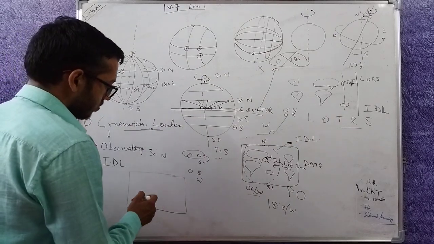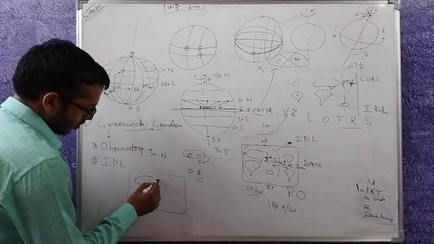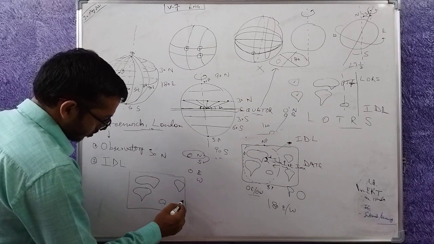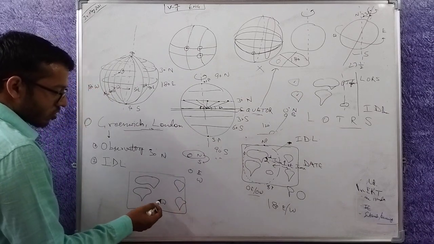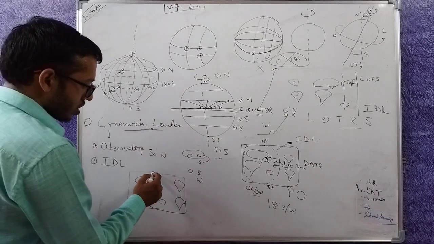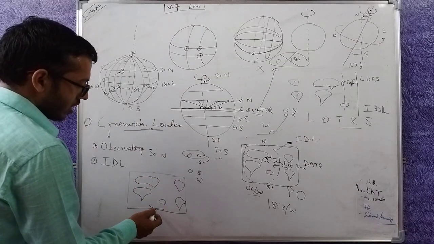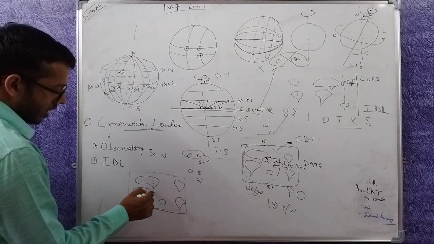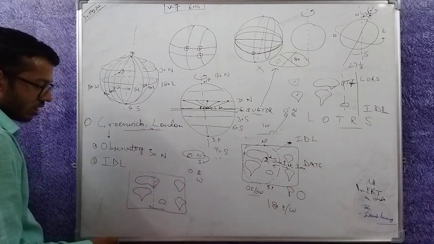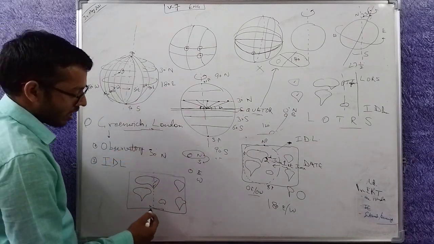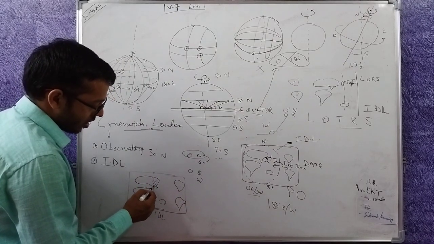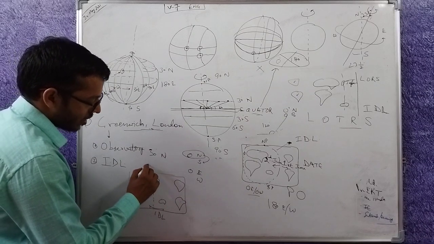So let's pass it from somewhere else. The world has North America, South America, Australia, Europe, Asia, Africa and Antarctica. So instead of passing the date line through the Pacific, let's pass it through India and China. Here is India, here is China. When you pass it from India to China, since this is the International Date Line, for a person in India located east or west of this line, dates are different.